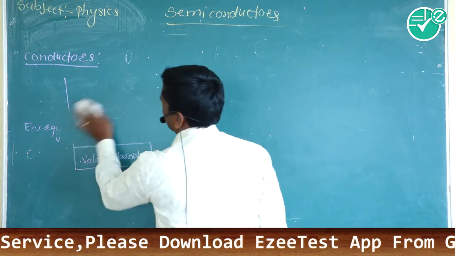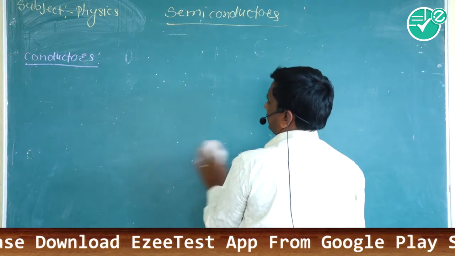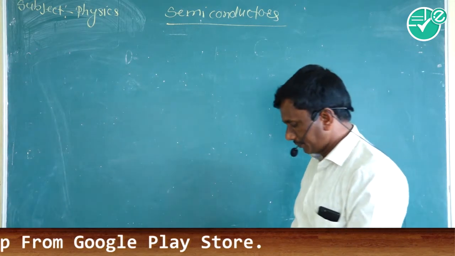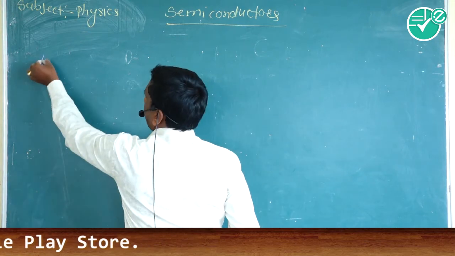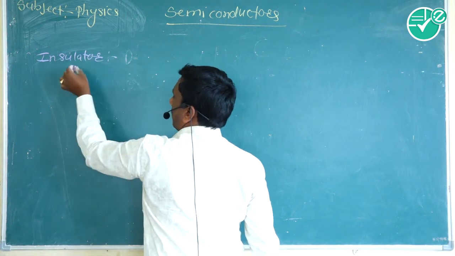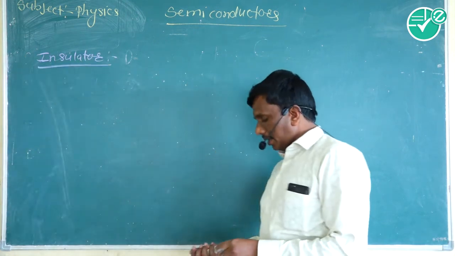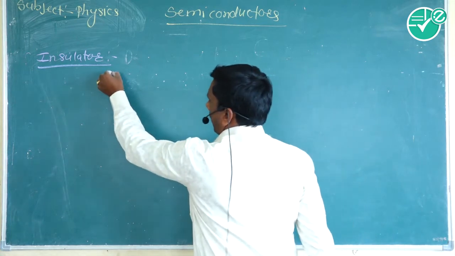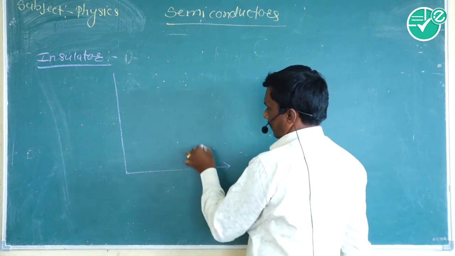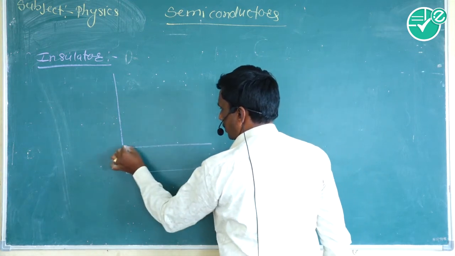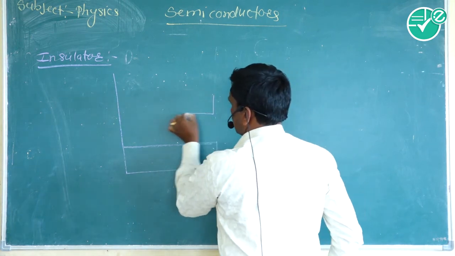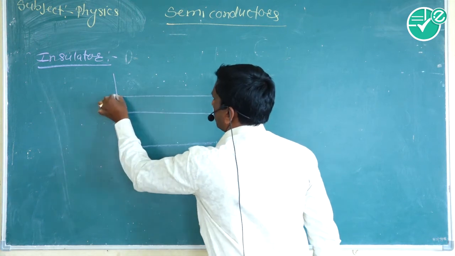Next point is insulator. In an insulator, the energy band diagram: this is the valence band and this is the conduction band.